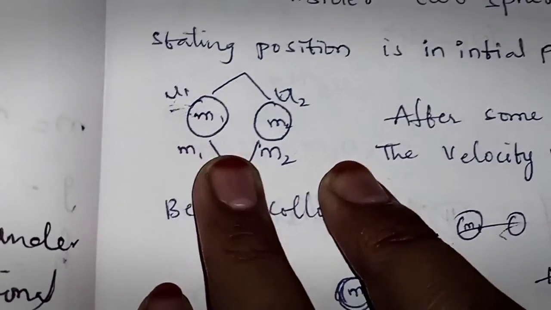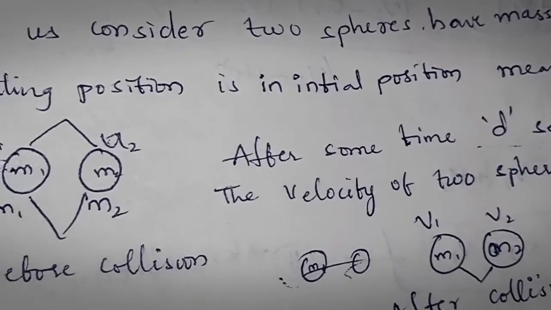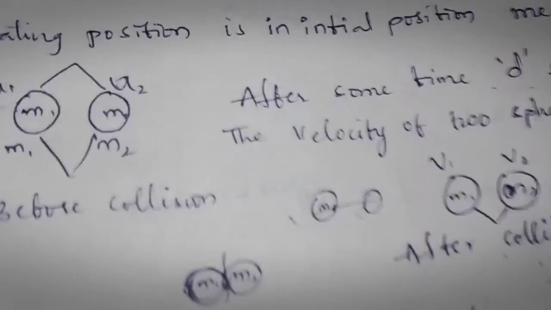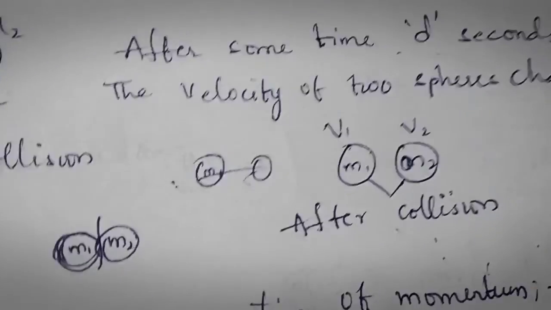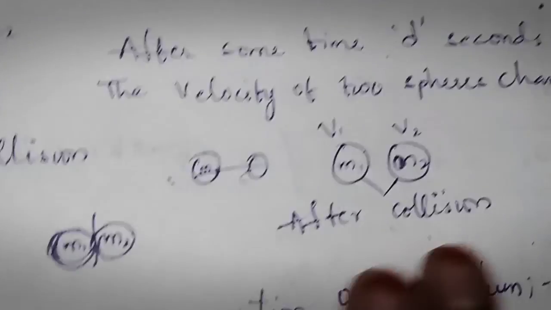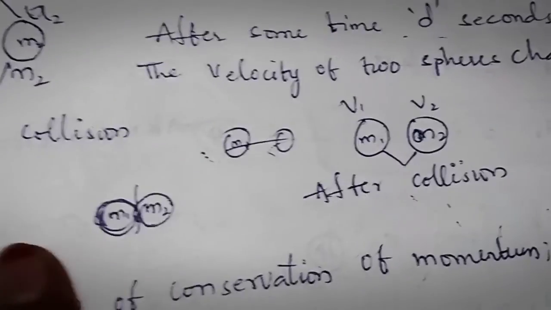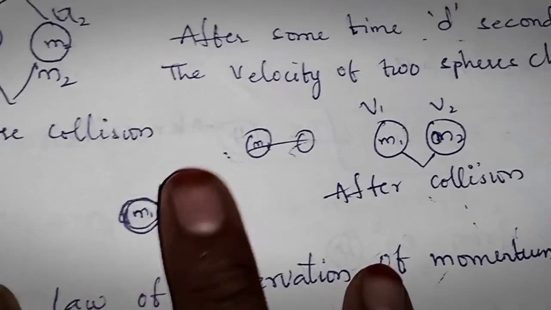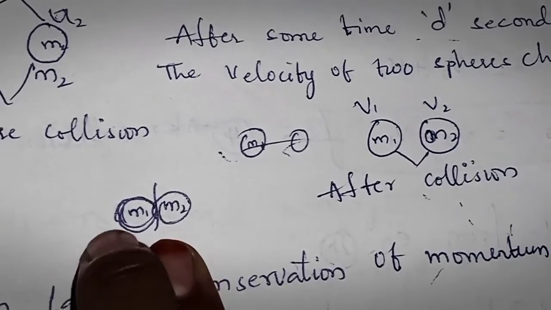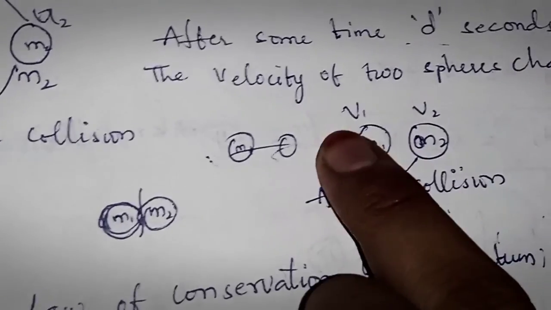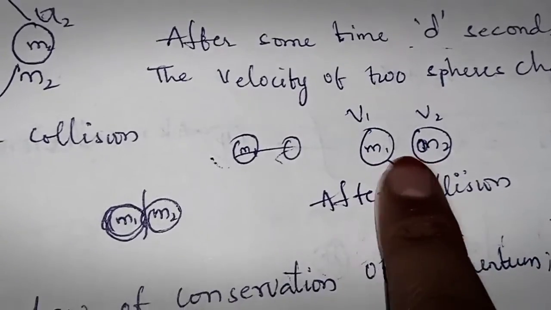When the movement has not started, the sphere position is like this, and after some time, in a fraction of a second, the velocities of the two spheres change after collision. After the strong interaction in a short period, they have changed to v1 and v2, which is the final position.